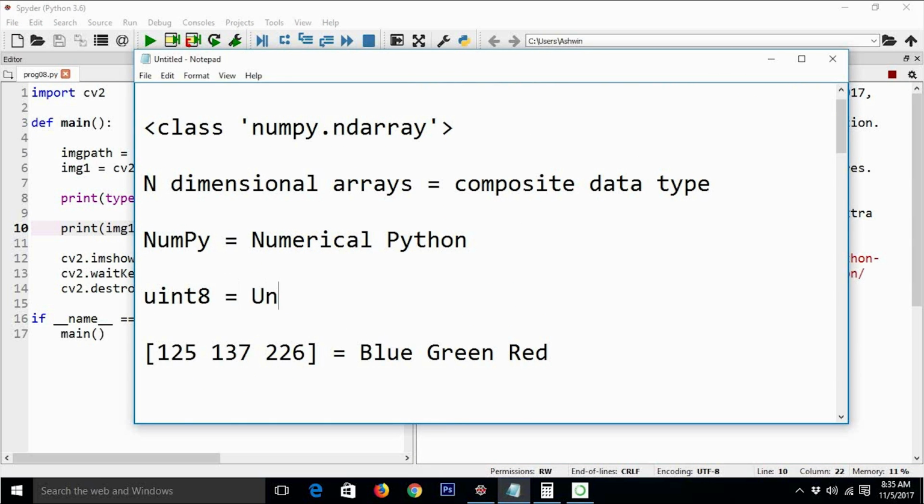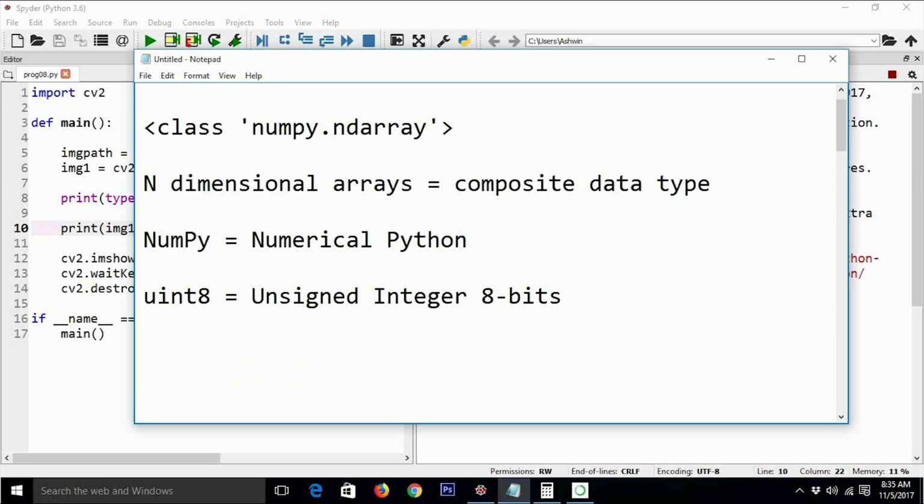uint8 means unsigned integer of 8 bits. Unsigned integer of 8 bits means it has 8 bits, and the minimum value it represents is 00000000, that is, 0 repeated 8 times. This is binary, and in hexadecimal, if you are aware, it is represented like this. In decimal its value is 0, and the highest value it can represent is FF in hexadecimal, which in decimal means 255.